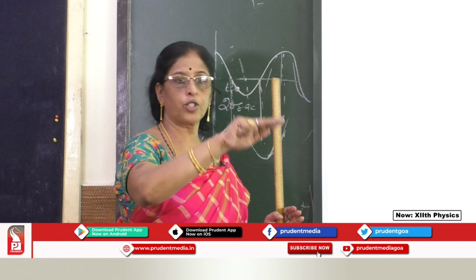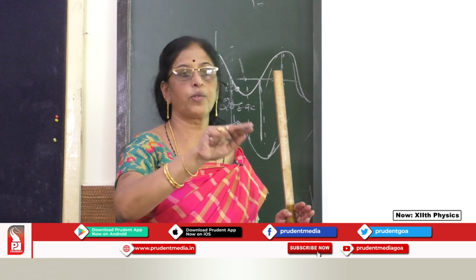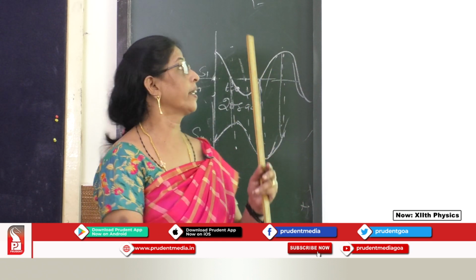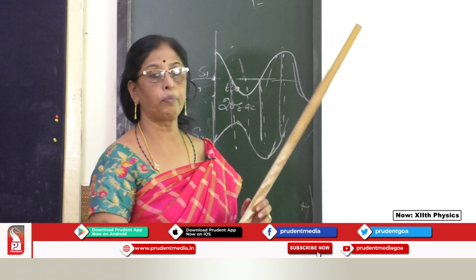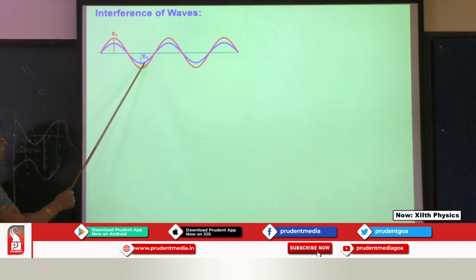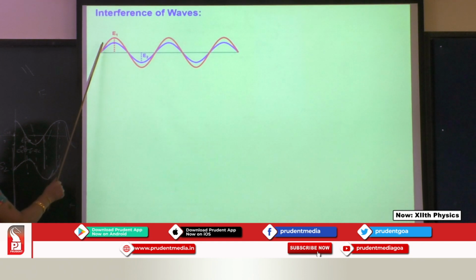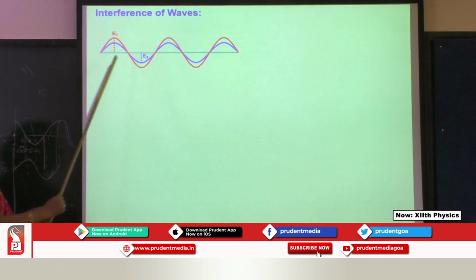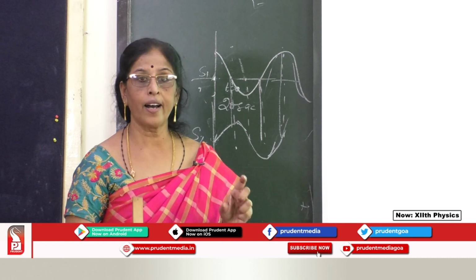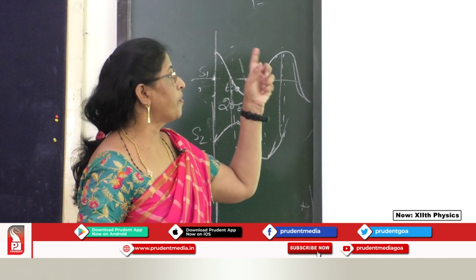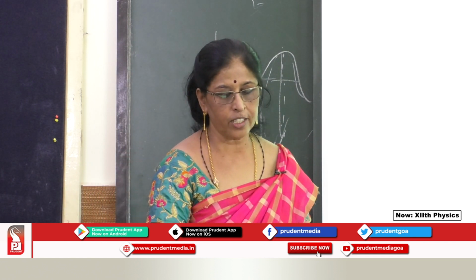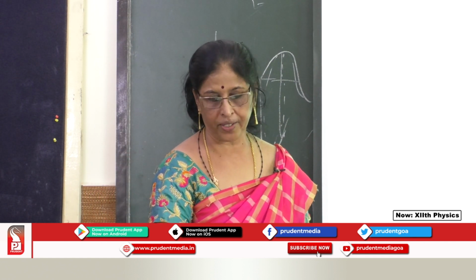Then the amplitudes add up together and give a resultant. Suppose the crest of one wave meets the trough of another wave, then the resultant wave will have an amplitude equal to the difference of the two. Okay. So that is what we have, constructive and destructive interference.